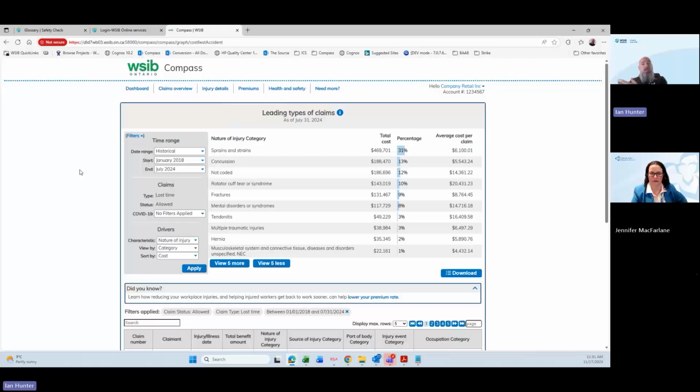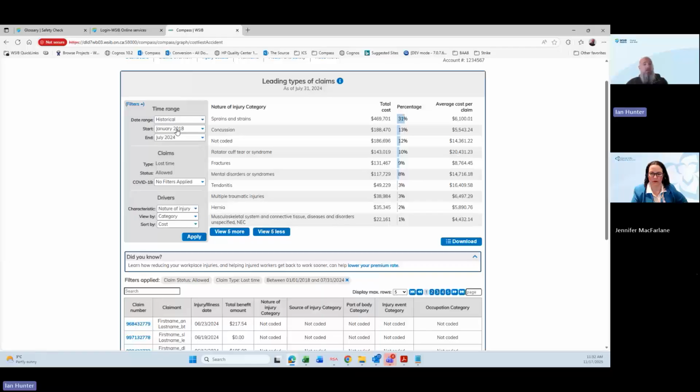This gives you the same access, but for your specific business. So now you can change those different time frames and look at specific time frames there. You can still drive it in different ways. By default, it's brought up by nature of injury. You can look at part of body, source, event, occupation, all of those. But now you have the ability to change this, so rather than being at a category or rolled up view, you can go to the lowest level.